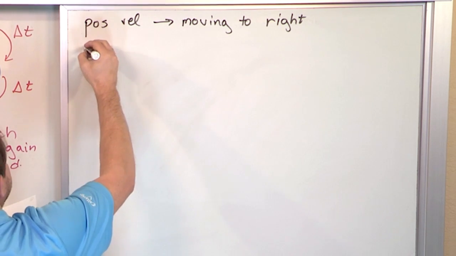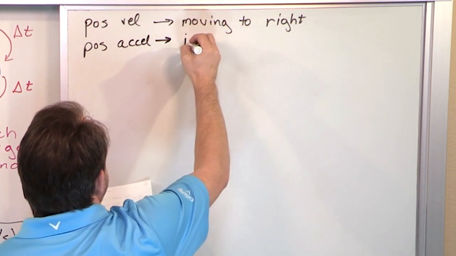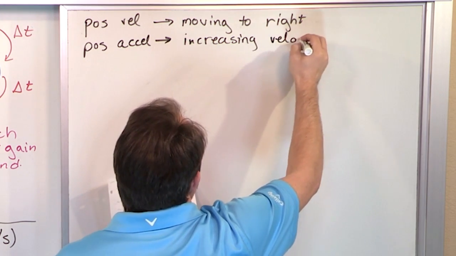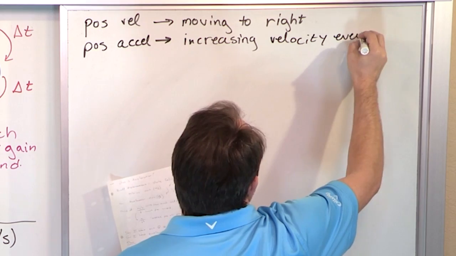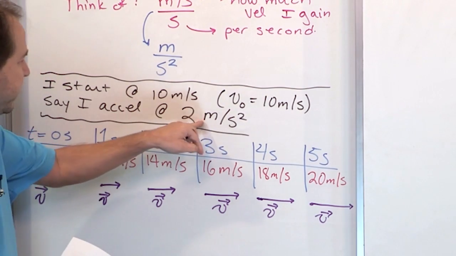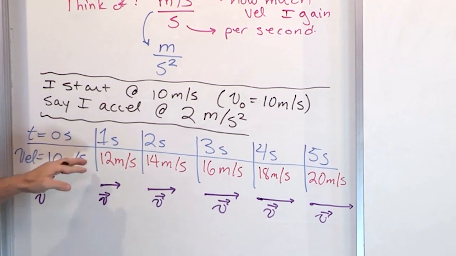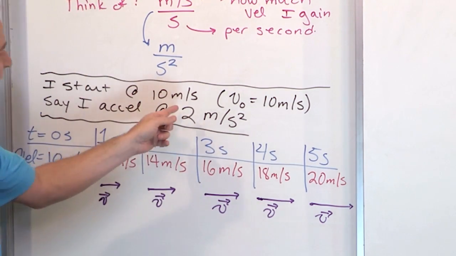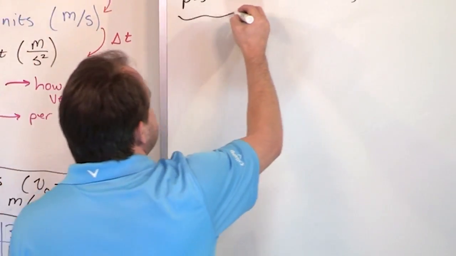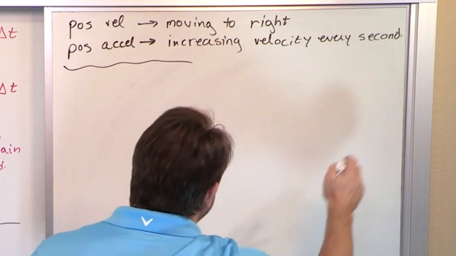Now you can see from the problem below that if I have a positive acceleration, what does it actually mean? It means I'm increasing my velocity every second. In this case, positive 2 meters per second. Because it was positive, that means my speed is increasing every second. So it went from 10 to 12 to 14, 16, 18, 20 because it was a positive 2 meters per second squared. If it were negative here, it would do something different we'll talk about in just a second. But I want you to see the pattern. Positive velocity means moving to the right, increasing x. Positive acceleration means I'm increasing my velocity every single second.